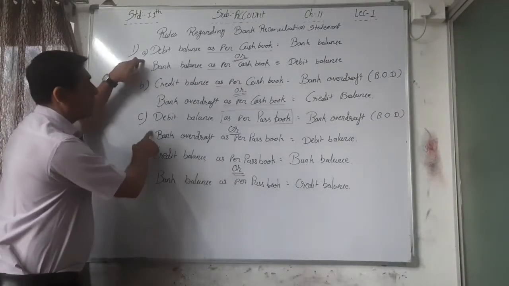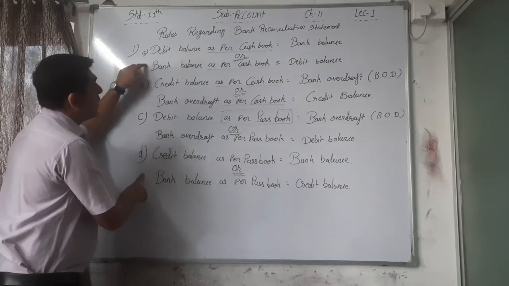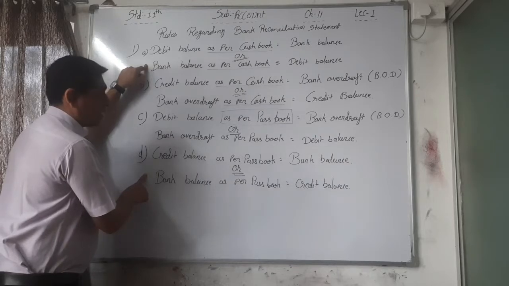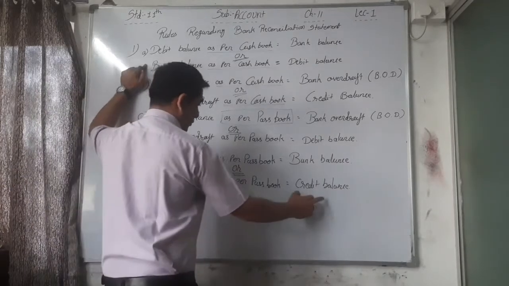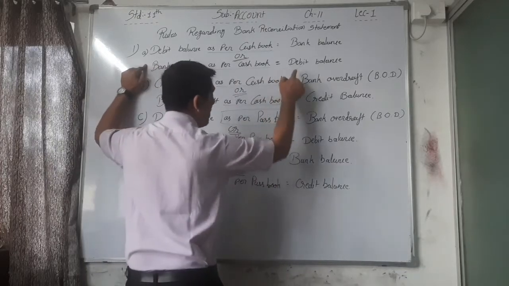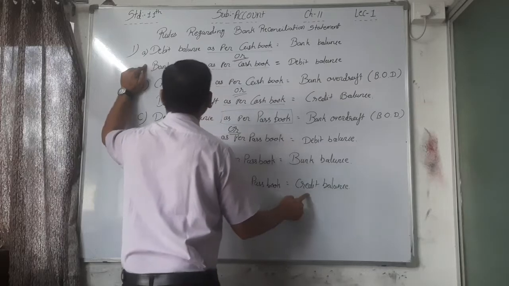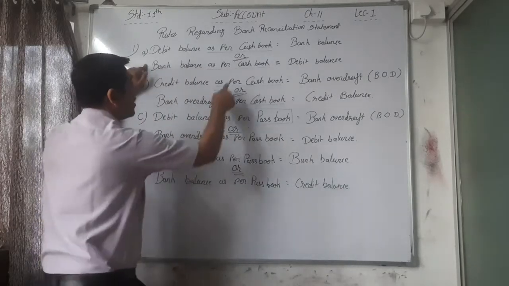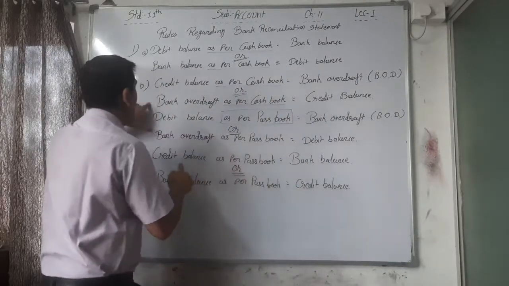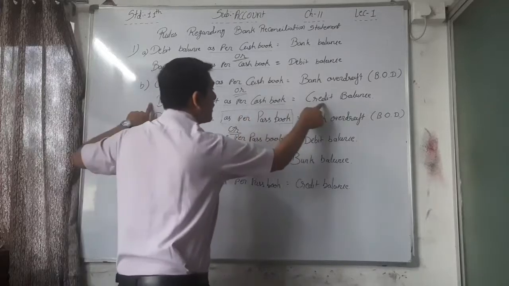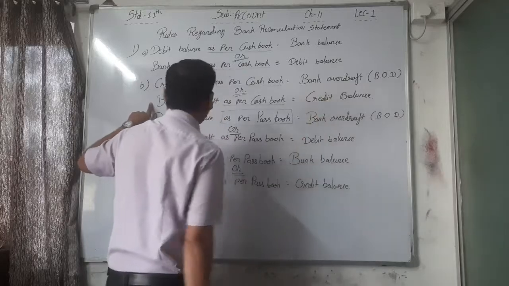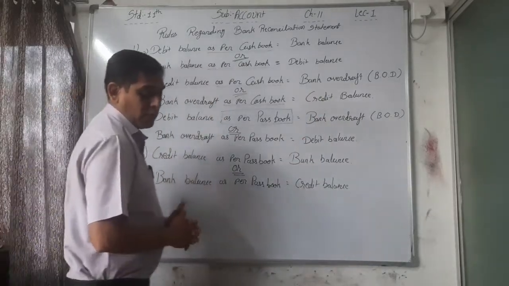These are common. Bank balance as per passbook, debit balance; bank balance as per passbook, credit balance. Here, cash book, passbook, what is changed? So here the debit balance, credit balance is changed. So bank balance as it is, cash book, passbook, then debit will become credit. Again, bank overdraft, cash book, credit, passbook, debit. Change the name, change the balance. Okay, so this is the point.